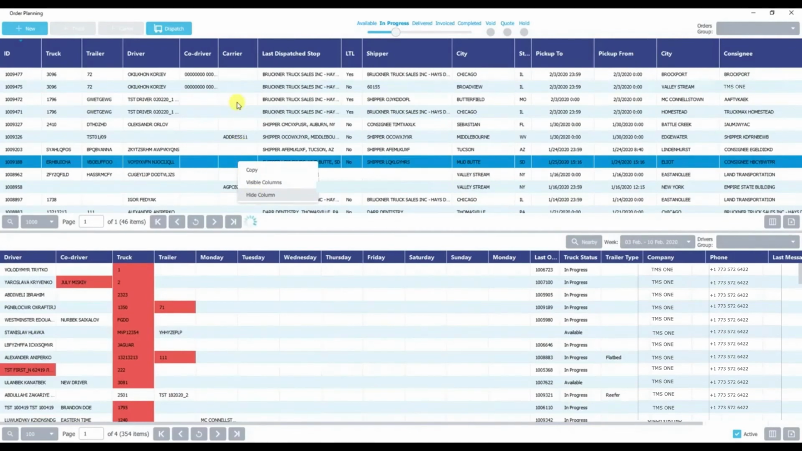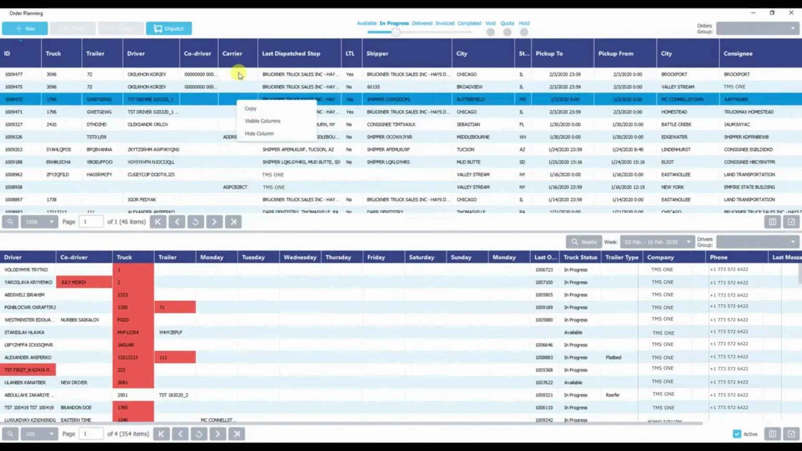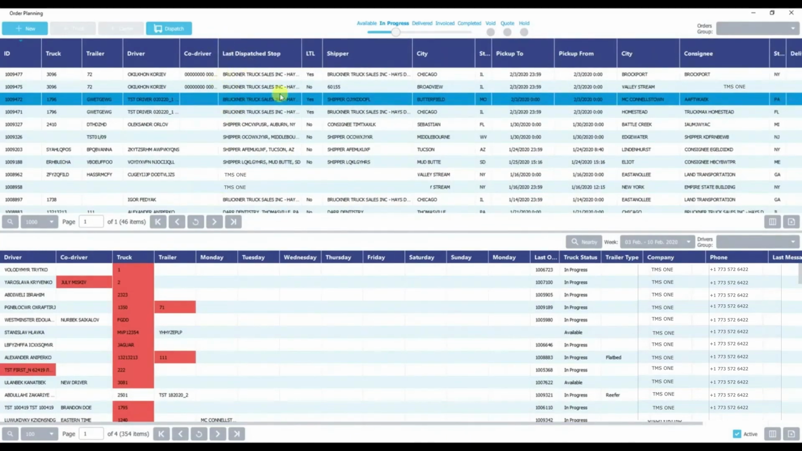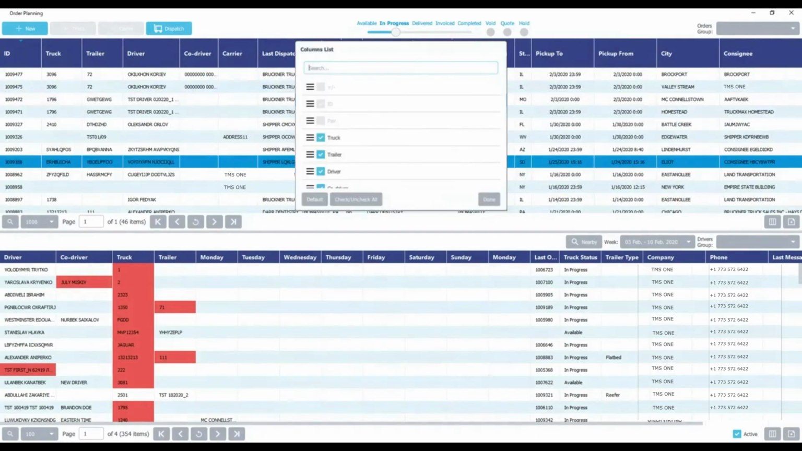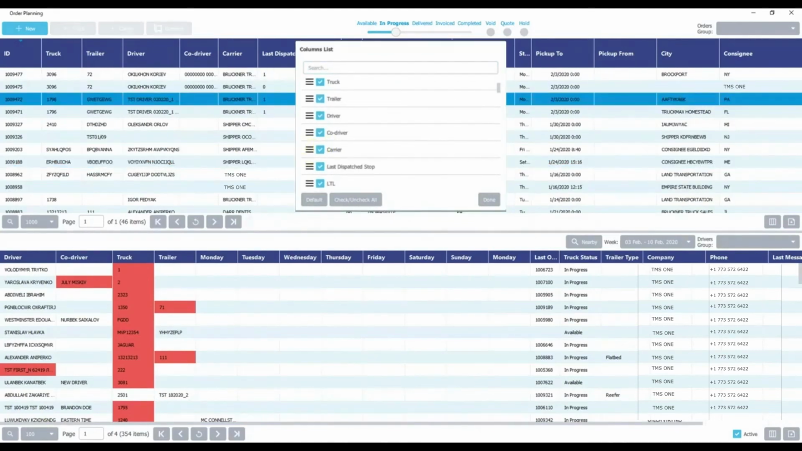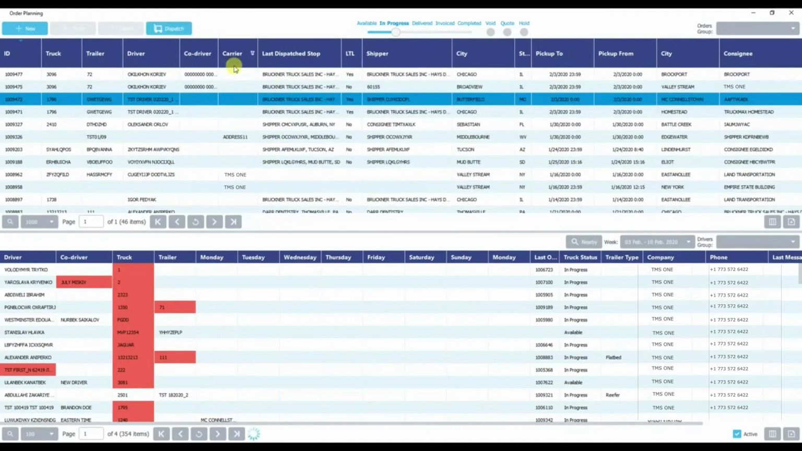So if I right click here in my carrier column, I can click on hide column, and that will then hide that specific column. If I need to bring it back, I can go back into visible columns, scroll through. This is the one that we made hidden. We'll click on done, and now the carrier information is back.